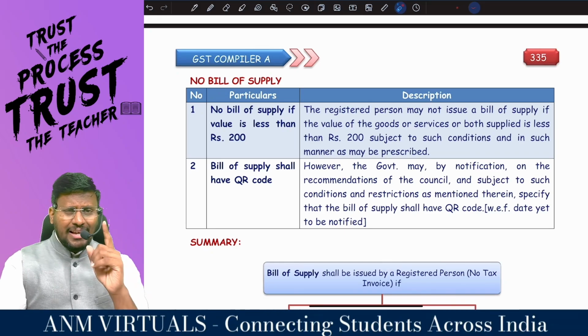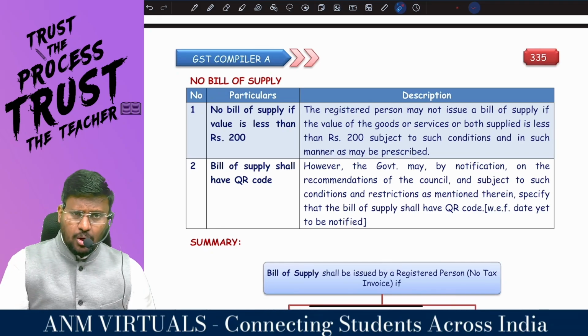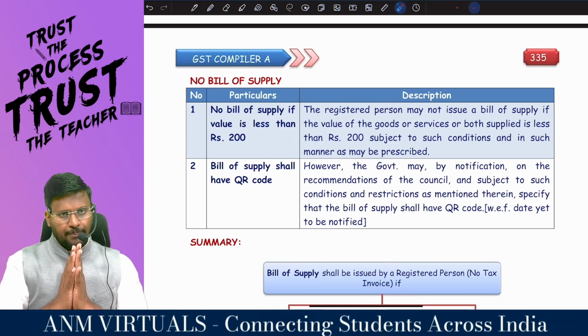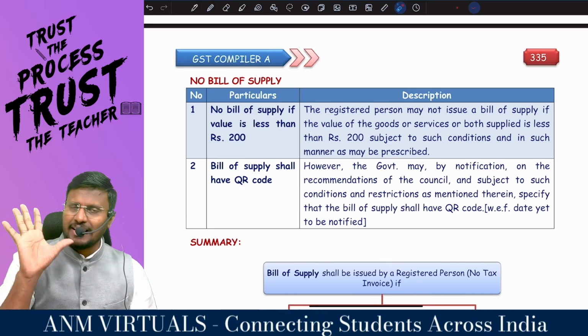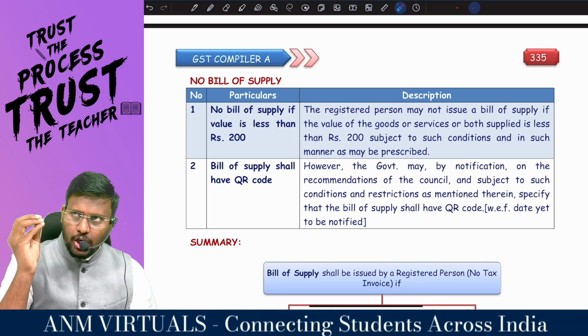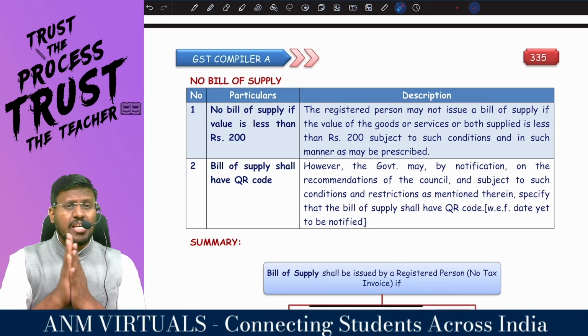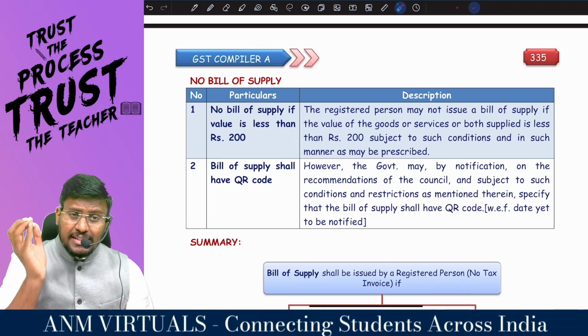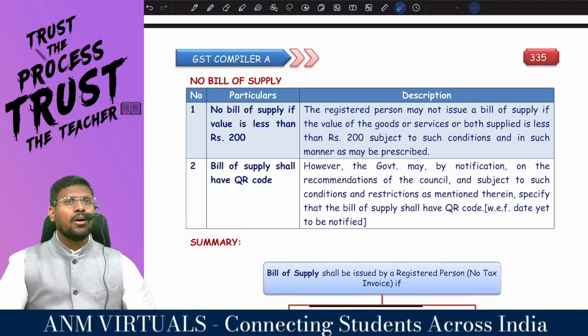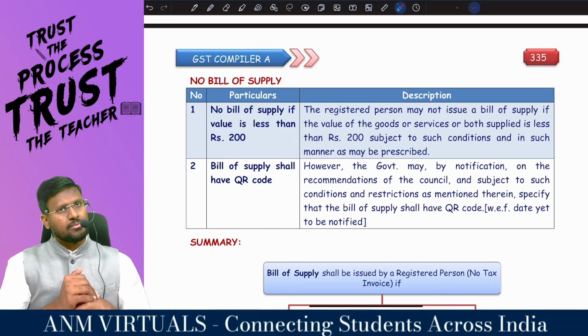Sir, if you are engaged in taxable goods or services or both, I am supposed to issue the tax invoice. But if three conditions are satisfied, like the value of supply does not exceed 200, the recipient is an unregistered person and the recipient does not need the tax invoice, instead of a tax invoice, we can issue a consolidated tax invoice.